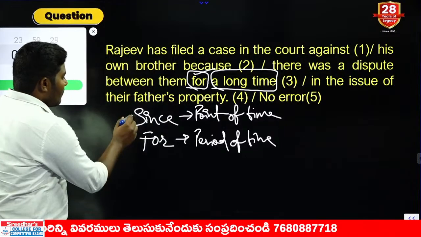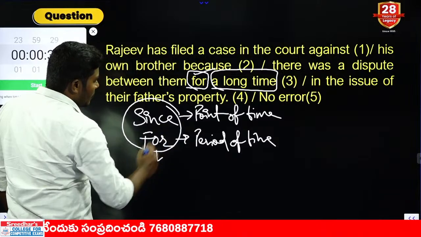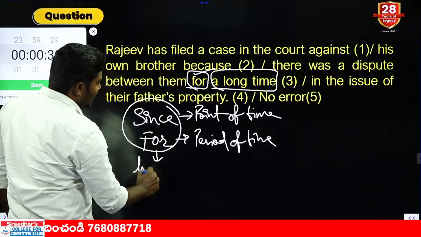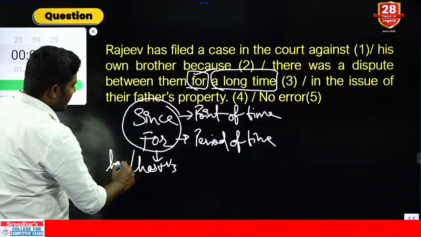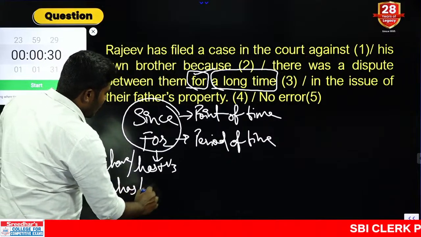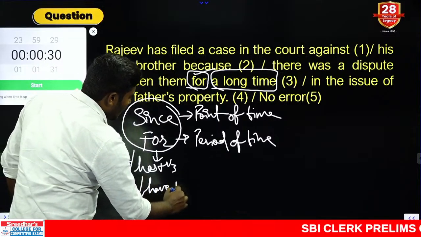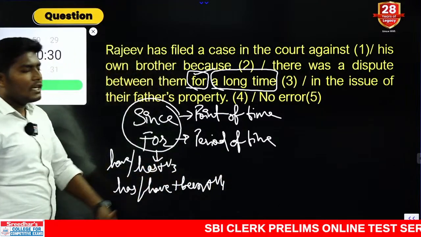But remember, whenever we use these two indicators, we are referring to two tenses. One is present perfect tense, which is have or has plus V3. The other tense is have or has plus been. We can either use V3 or we can directly use been.